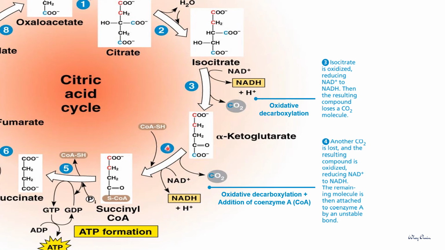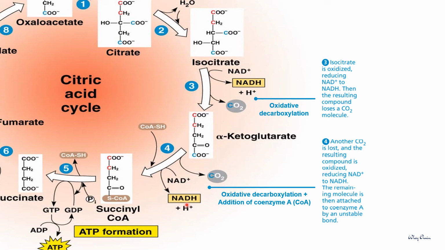During the next step, oxidative decarboxylation occurs also. Alpha-ketoglutarate will undergo removal of one CO2 and form a 4-carbon substrate, and this molecule will undergo oxidation by transferring electrons to NAD+ and form NADH.